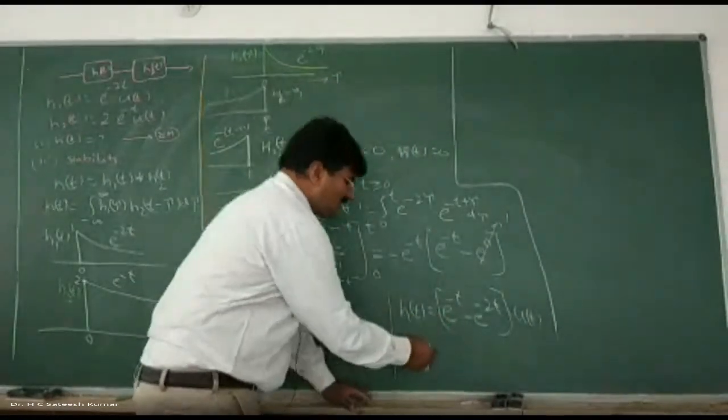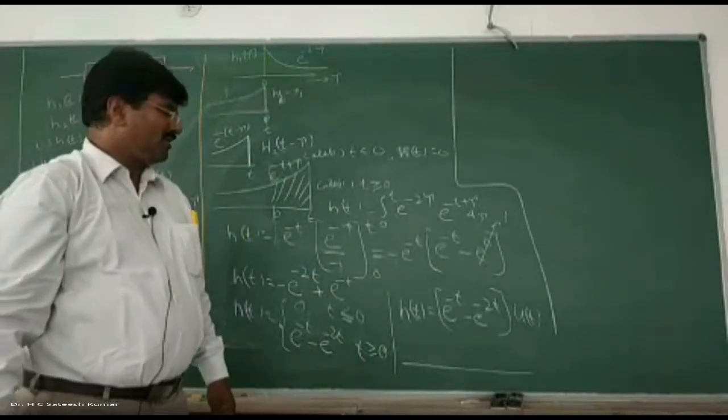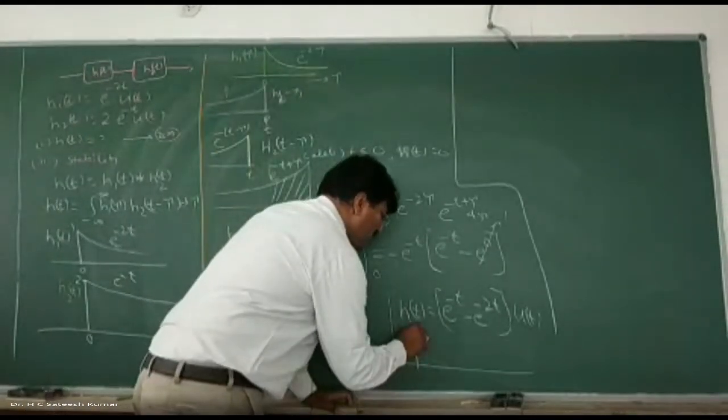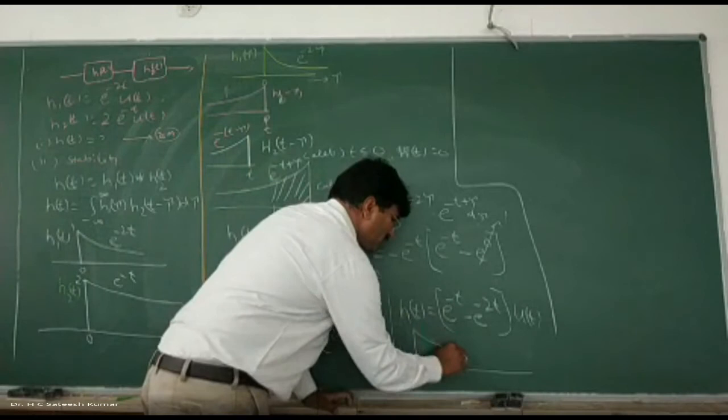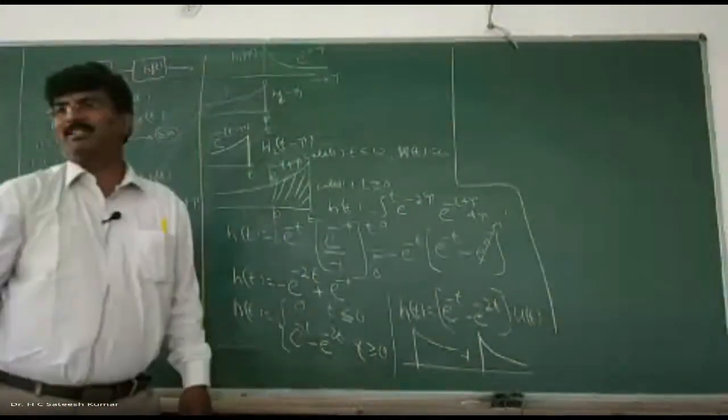Just for your information, I am giving one more way of analyzing it. One is converging: e to the power of minus t, slow convergence, plus another converging. Converging plus converging is converging.